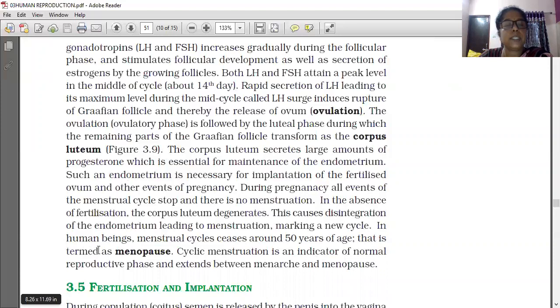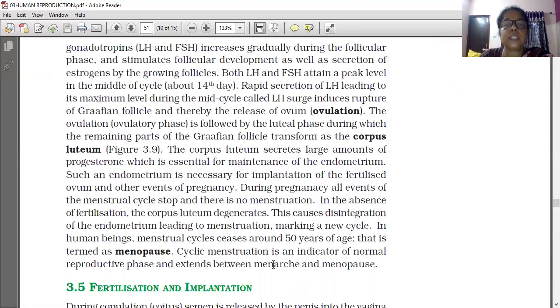In human beings, the menstrual cycle ceases or stops at around 50 years of age. That is termed menopause. The first menstrual cycle is called menarche, and the stopping of the menstrual cycle around the age of 50 years is called menopause.